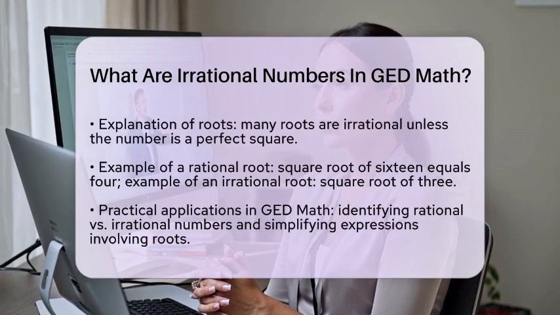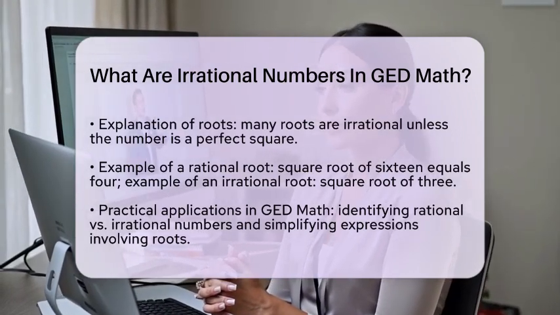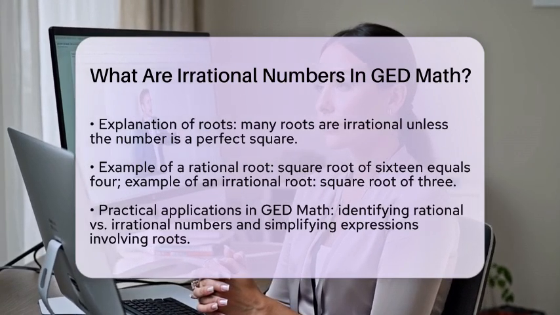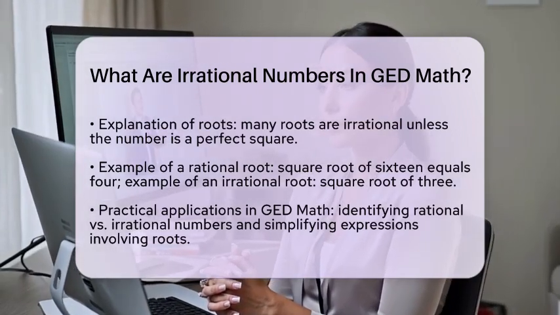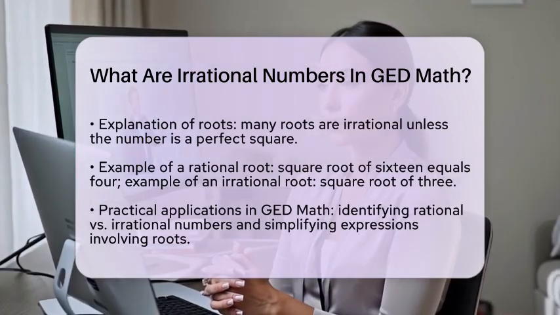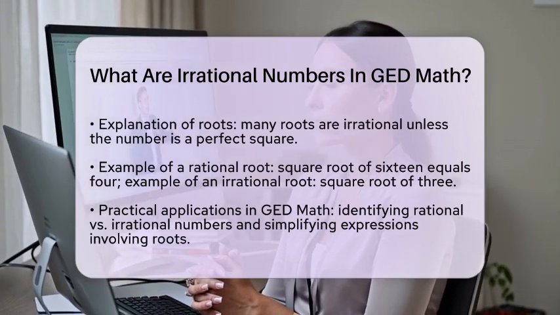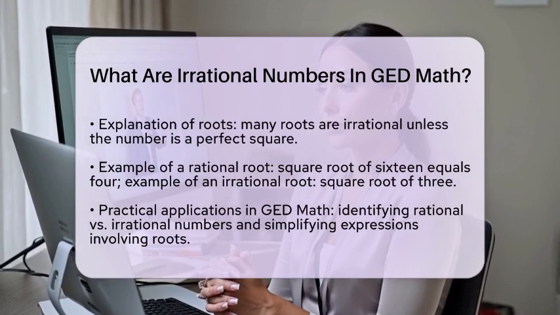Now, how do irrational numbers differ from rational numbers? Rational numbers can be expressed as fractions, and their decimal forms either terminate, like 7.35, or repeat a pattern, like 0.3333, which equals 1/3. Irrational numbers cannot be expressed in this way.